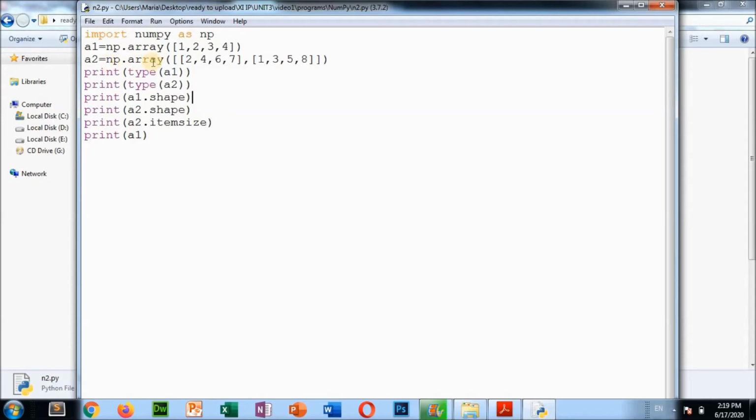See, a2 is equal to np.array. This is one dimension, this is one row, and this is another row. This is known as a two-dimensional array. Okay, so if you print a1 and a2, see what will come, these values will come.